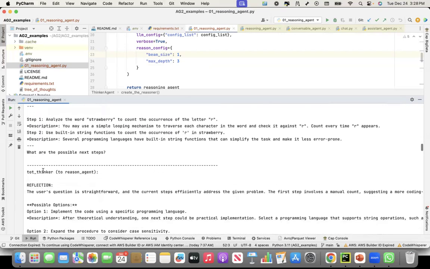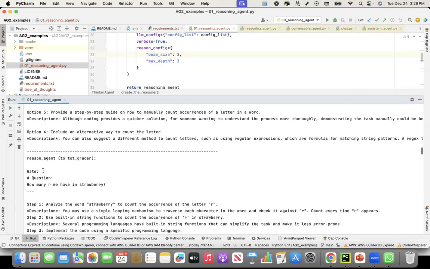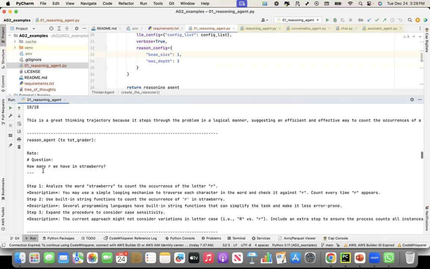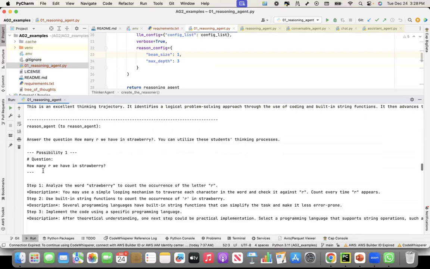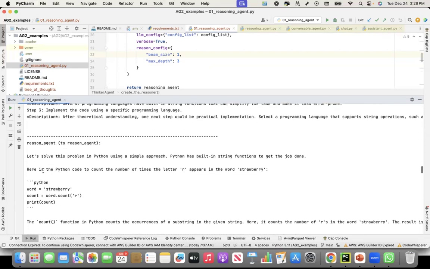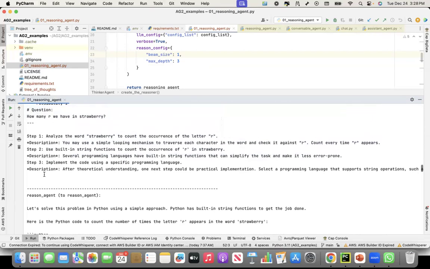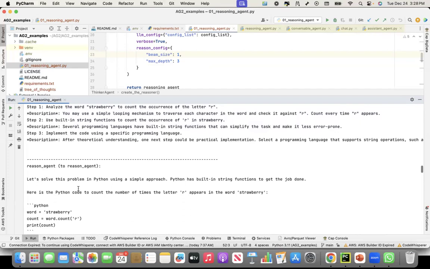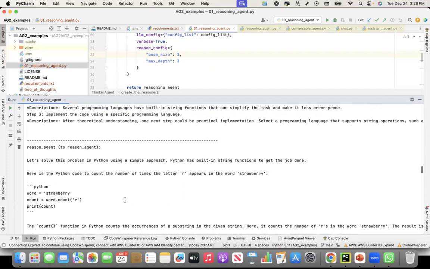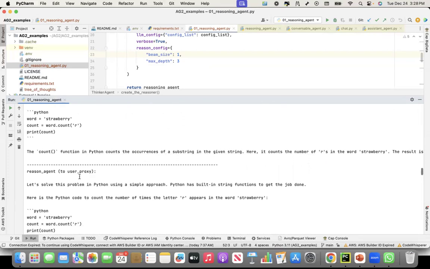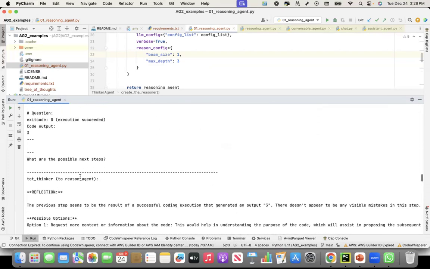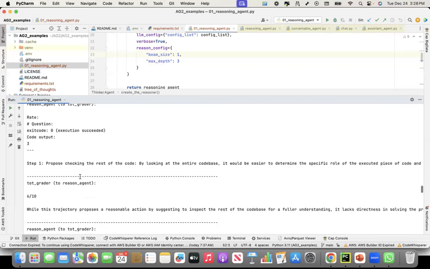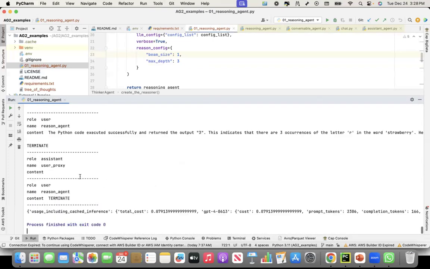In this case, the reasoner agent finally uses a Python program. Let me go down. So finally, it says, let's solve this problem in Python using a simple approach. It creates a program, executes it, and then gives the answer as 3. So this is how the reasoner agent works.